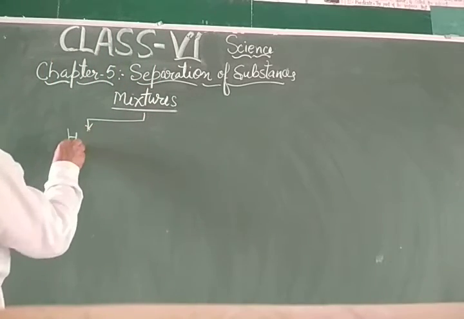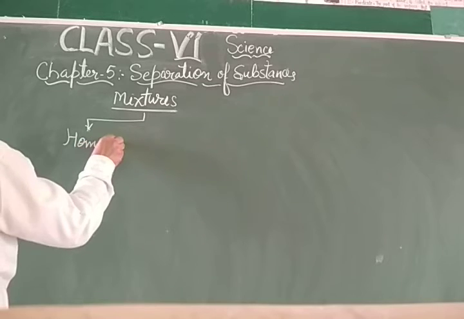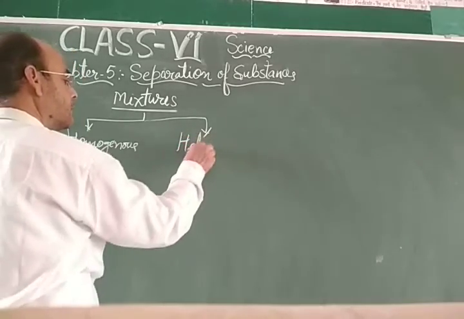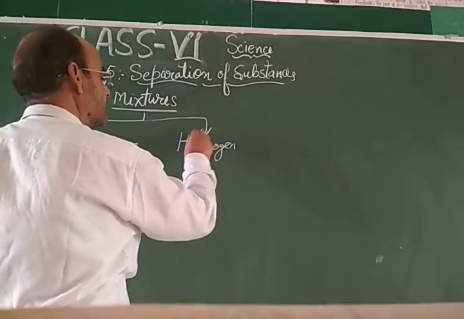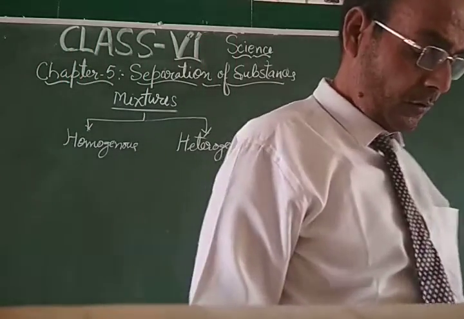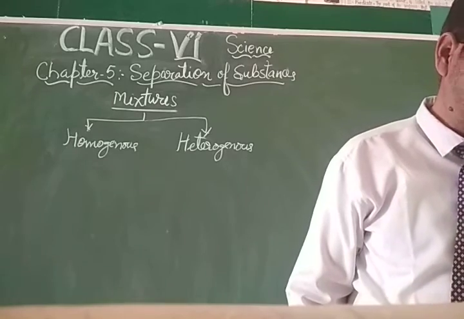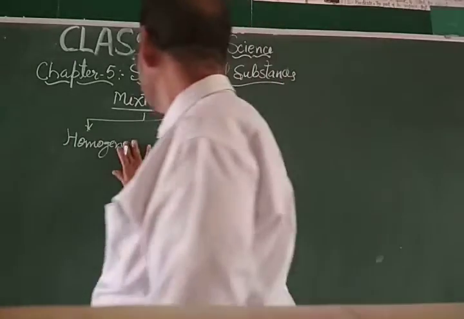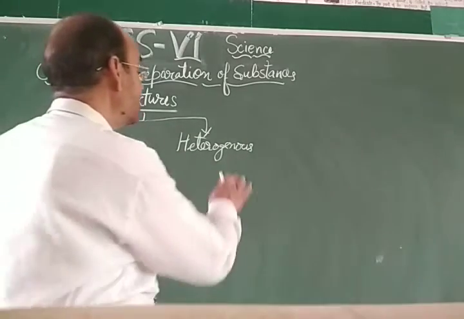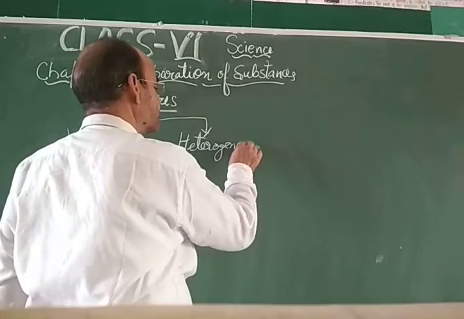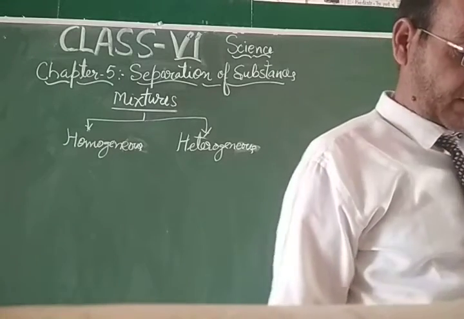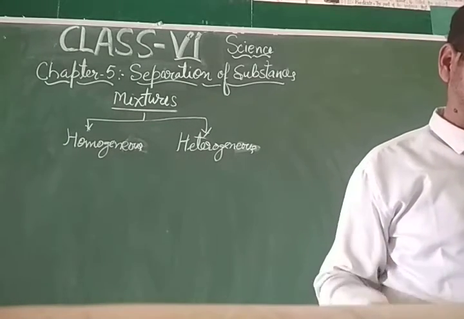Homogeneous and heterogeneous. Homogeneous and heterogeneous mixtures are there, and when they get mixed and unite together, they are called either homogeneous or heterogeneous.